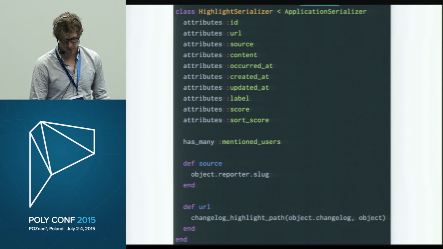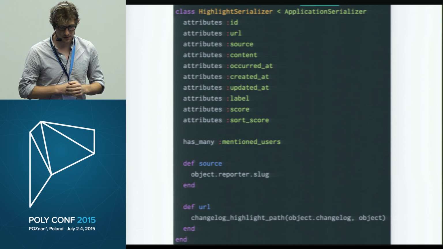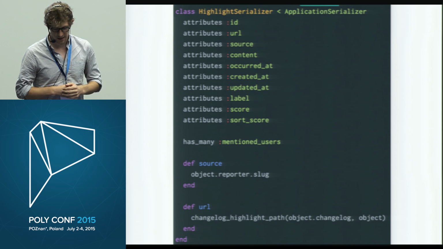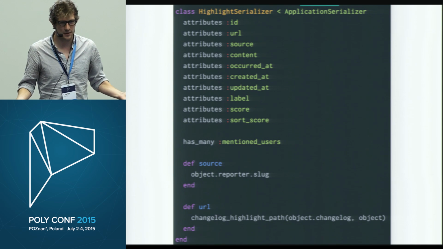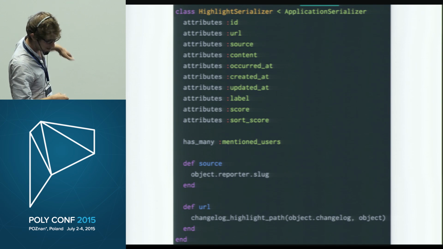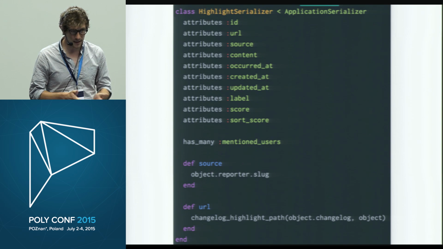This serializer comes from the Ruby on Rails backend for Assembly Social Changelog. It claims to serialize a highlight, which is a distillation of something that happened on an external service. But since we're in Ruby land, there's nothing to say that what's been serialized is actually a highlight. As long as it responds to all of those attributes that we have listed, we'll just go ahead and call it a highlight. This practice raises obvious problems for microservice architectures, especially polyglot ones,